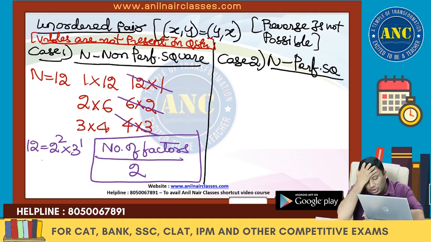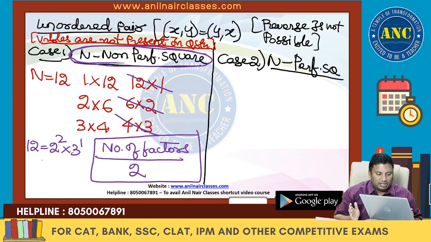12 is 1 into 12, 2 into 6, 3 into 4. 4 into 3, 6 into 2, 12 into 1. Reverse. All 3 are eliminated. Half of them are eliminated. So answer is number of factors by 2. When is this concept used? When it is a non-perfect square.